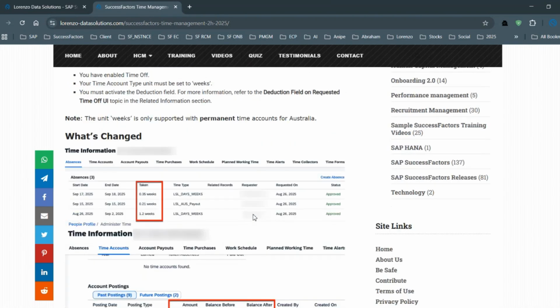Here you can look at the time information, like in the absences, where you can see the taken leave. For example, you can see 0.35 weeks, 1.2 weeks, instead of 7 days or 2 days, 3 days. You have an option to display the taken balances on a weekly basis as well when you create your time accounts. But that only supports time accounts created as permanent, not recurring.